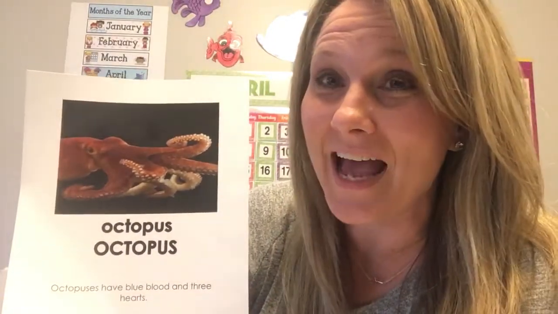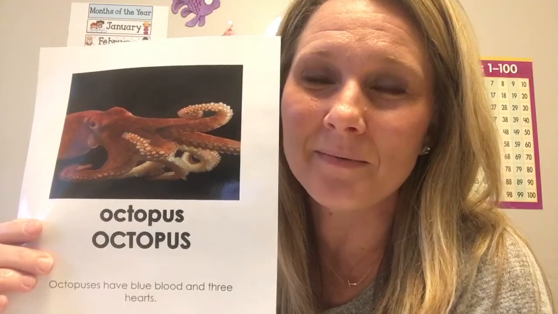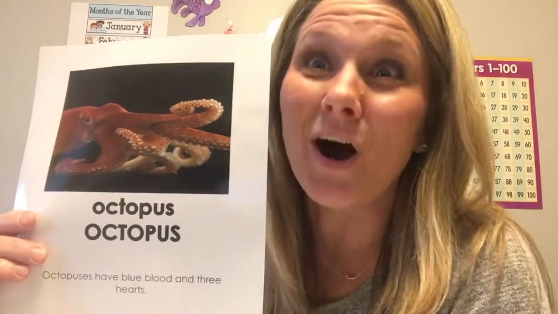And I have another question for you. What is the color of the blood that an octopus has? Blue, that's right. Very different than ours. What color do we have? Right, we have red blood, but an octopus has blue blood. One more question. This one's a little bit trickier. How many hearts does an octopus have? 3 hearts. If you knew that, that was a hard one. Even Mrs. Brooks had a hard time forgetting that one. So 3 hearts an octopus has. All right, what very interesting animals.